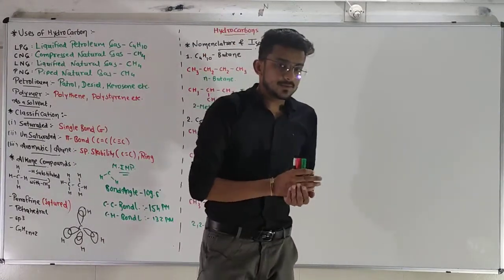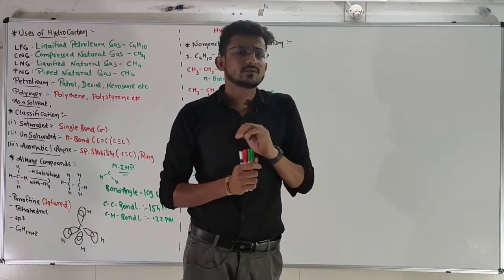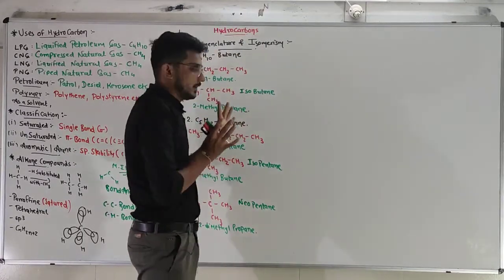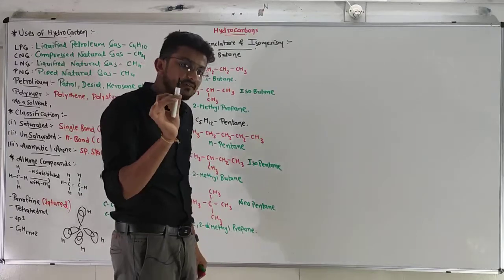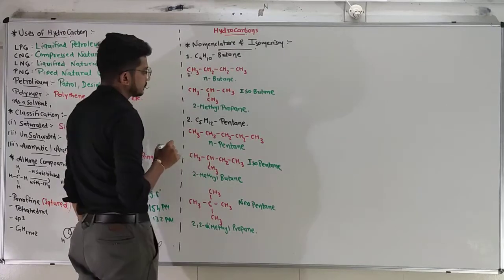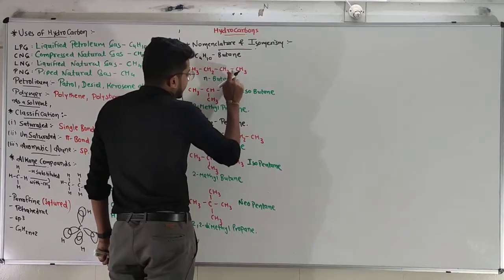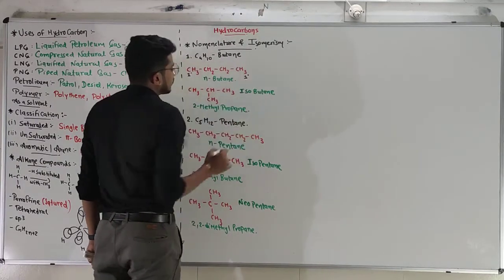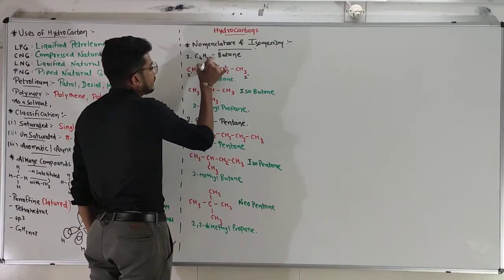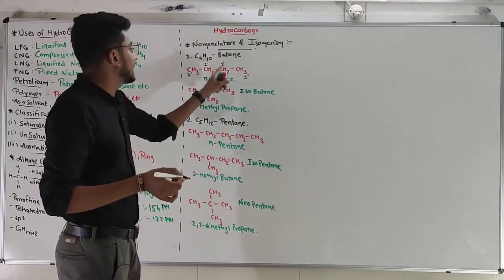In the previous chapter, I told you something about the primary carbon, secondary carbon, tertiary carbon and the quaternary carbon. Let's apply that formula over here. If carbon is connected with one carbon, that carbon will be the primary. So this carbon is primary carbon because it is connected to only one carbon. Again, this carbon is only connected to one carbon. That's why it is also primary carbon. The middle two are connected to one carbon on both sides. That's why 2 carbons are connected to the middle carbons. That's why they are secondary carbons.